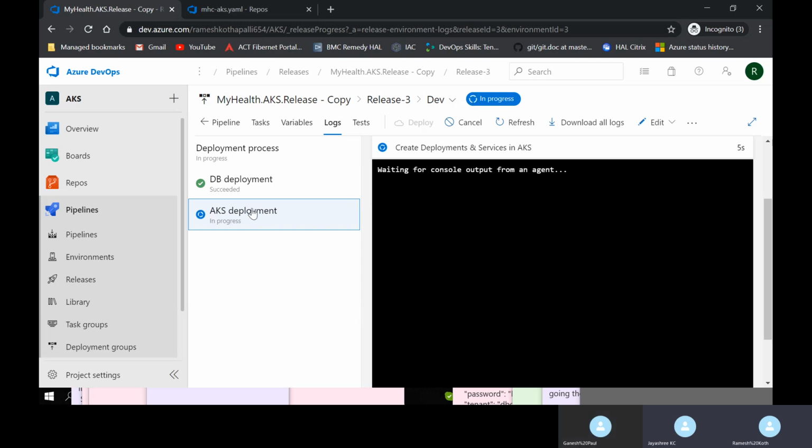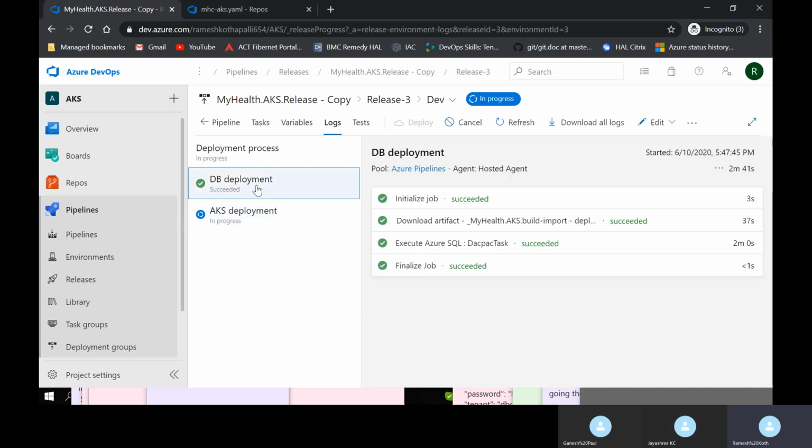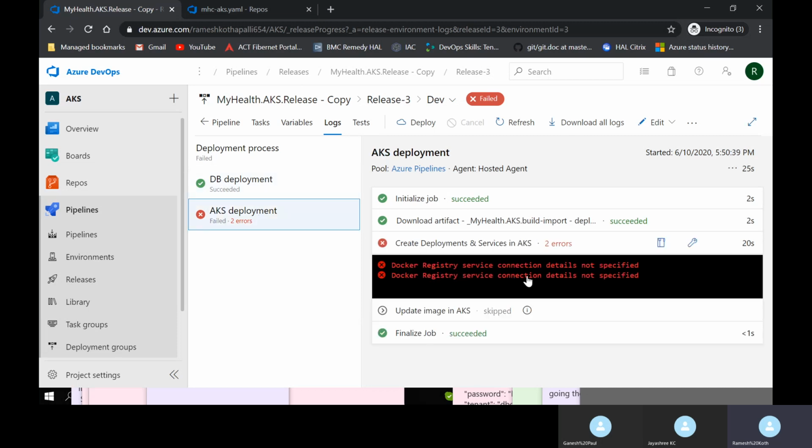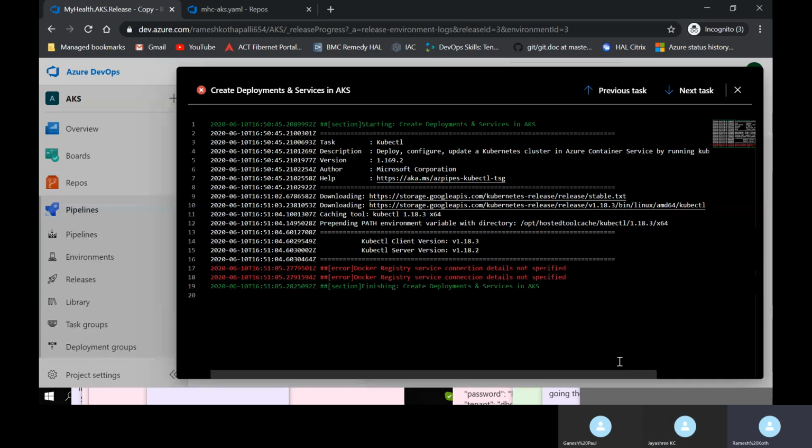I think that was the success for the previous step, correct? Yeah, DB deployment. Let's see. Oh, still the same.